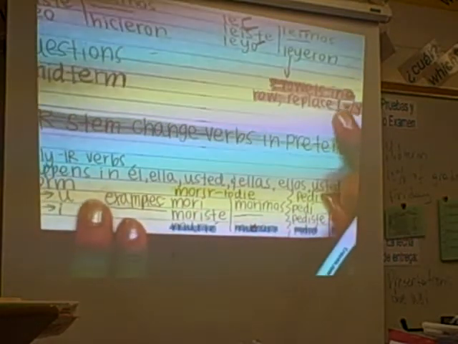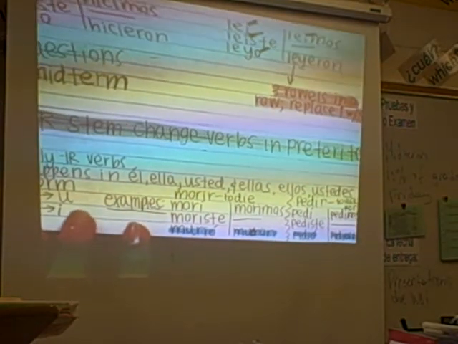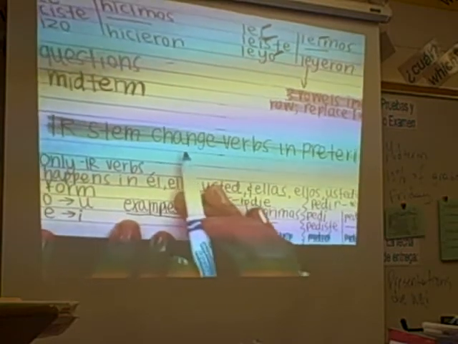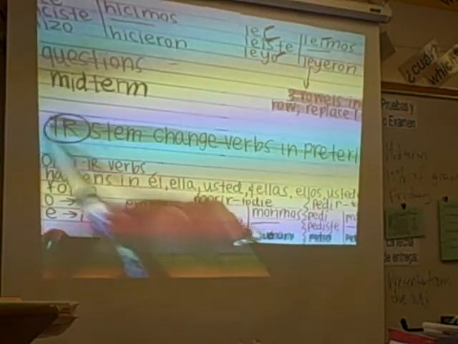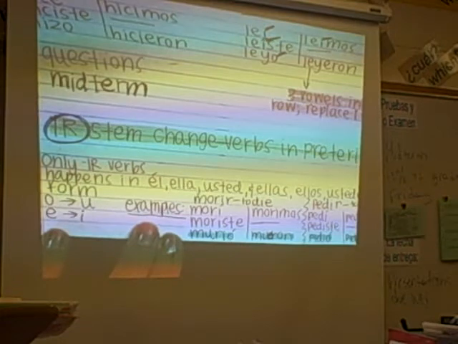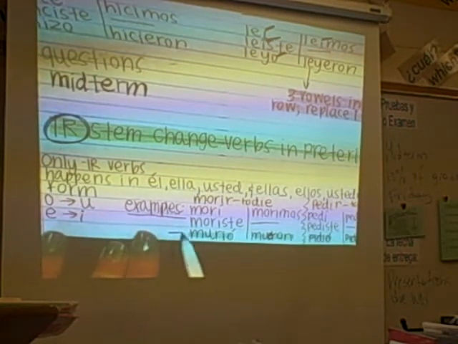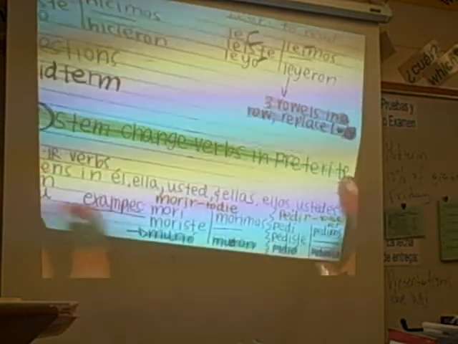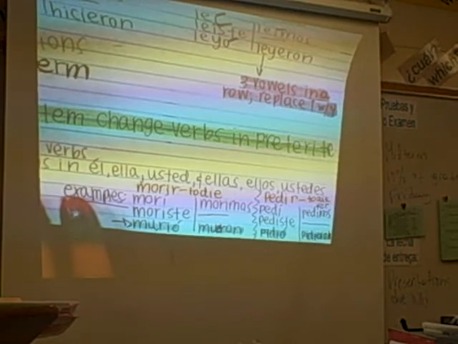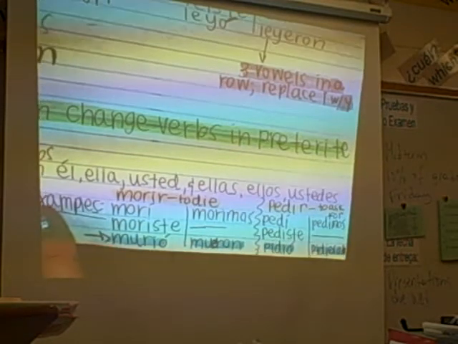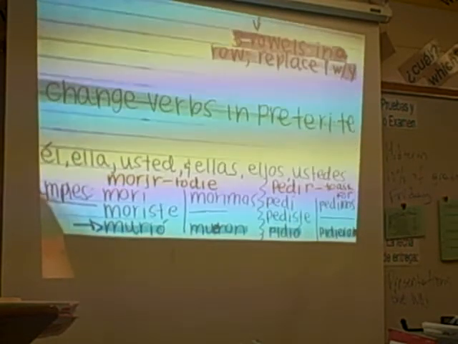Okay. And then this is what we were talking about with your stem changing verbs, that this only happens for IR verbs. And then only O to U and E to I, and only on the bottom 2. So if you're doing any of the other conjugations, regular conjugations, there are no changes because your verb is not in the basement. That's why we called it a basement.